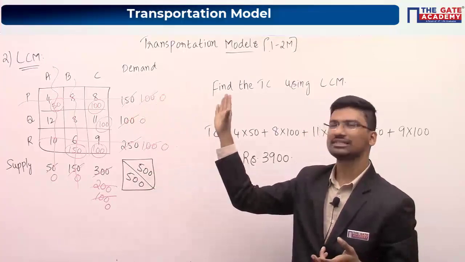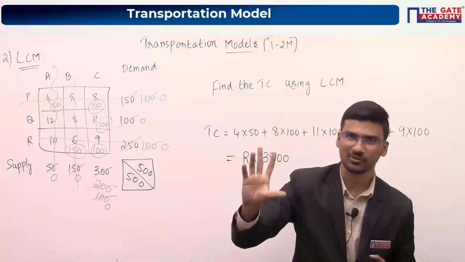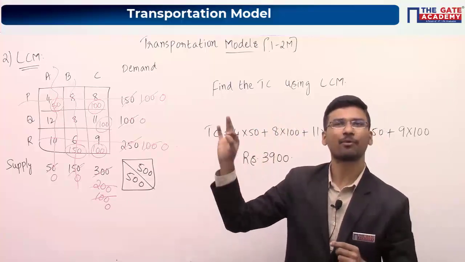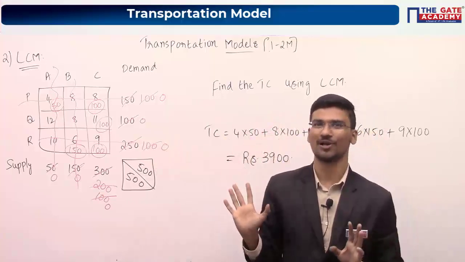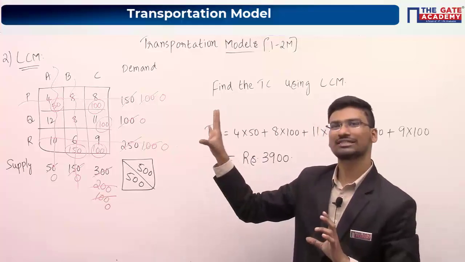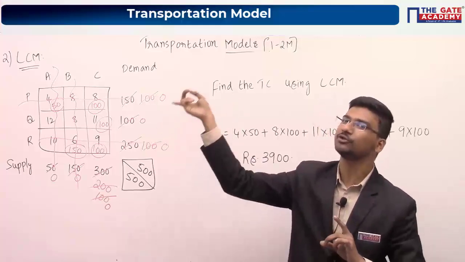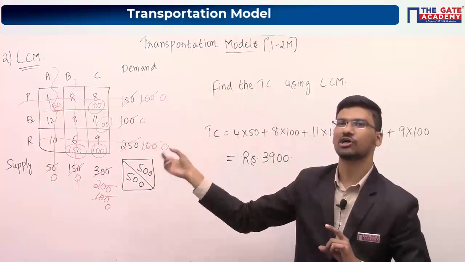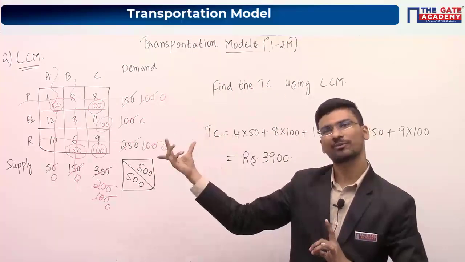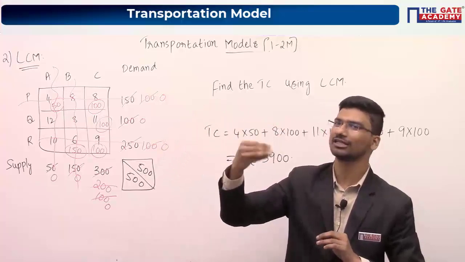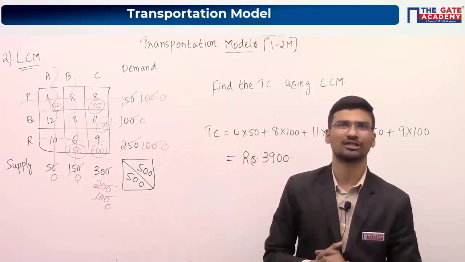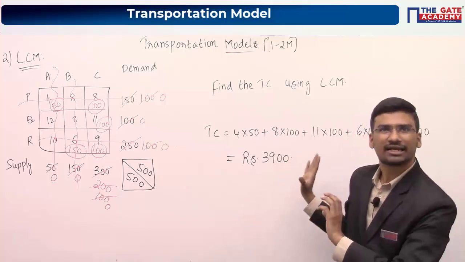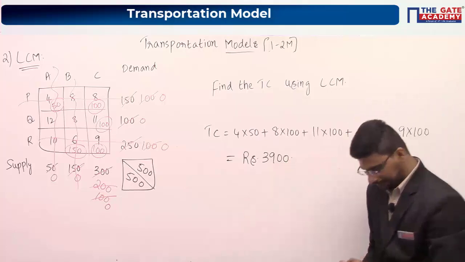Sometimes you may get the optimal solution using NW method or LCM method or VAM method also. So whenever you are using these three methods, you may get the optimal solution. But at that point of time, you don't know whether it is optimal or not. So you have to give that particular solution as input to Modi method. Then only you can conclude whether the obtained solution is optimal or not. If it is not optimal, then you can do further iterations and find the optimal solution. So 3,900 you are getting, right?